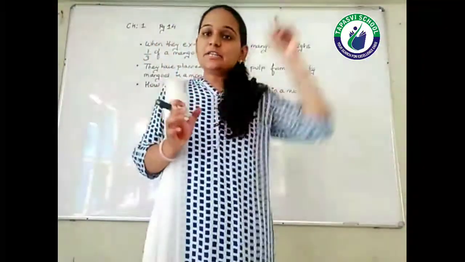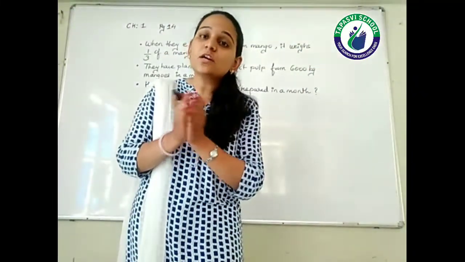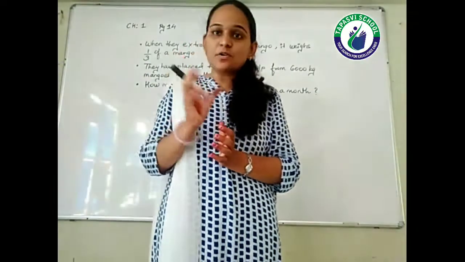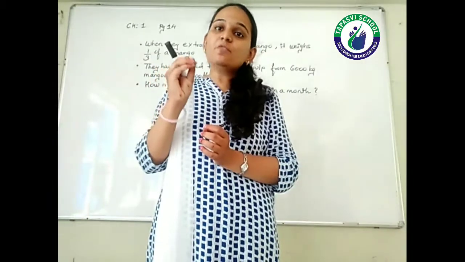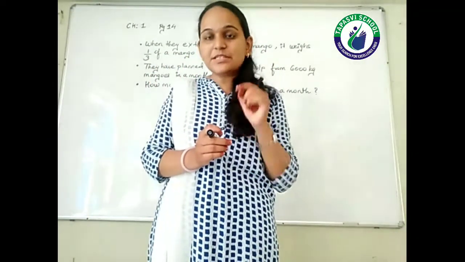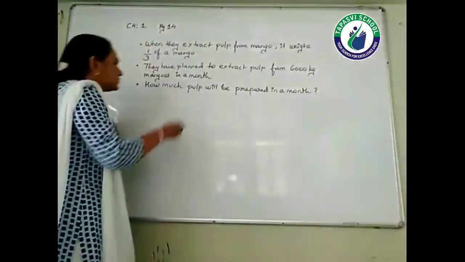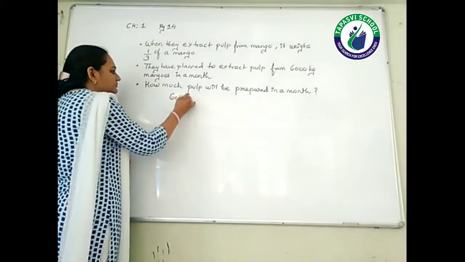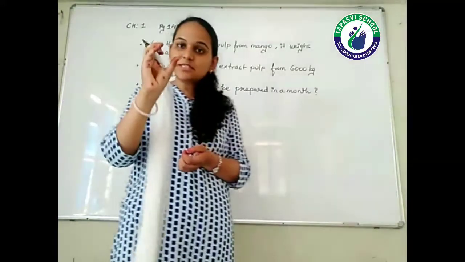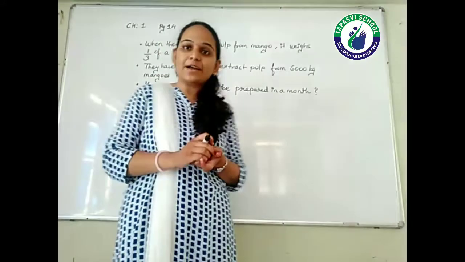Now see, in the very first statement it has been written that the mango pulp will be 1/3 of the total mangoes. So total mangoes are how much, students? 6,000. So the mango pulp will be 1/3 of it. 1/3 means 6,000 divided by 3. 1/3 means 6,000 को आपको 3 से divide करना है. It's a third part of the total mangoes.